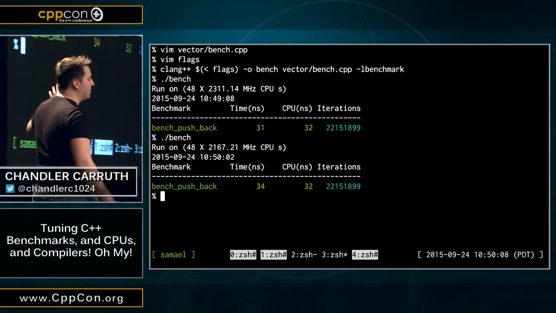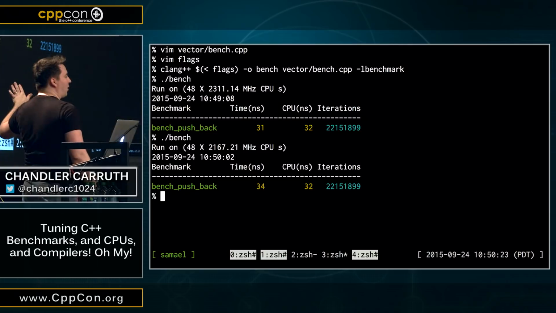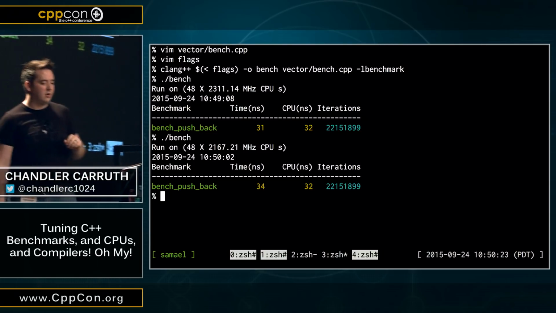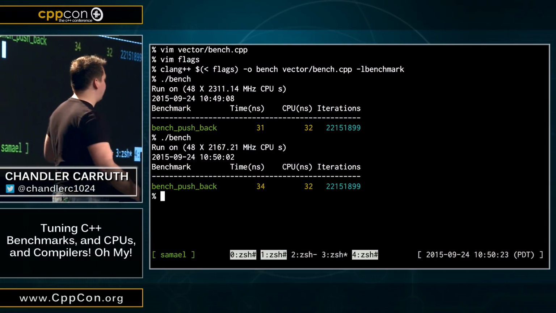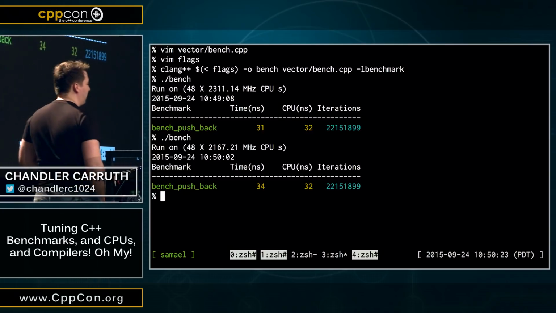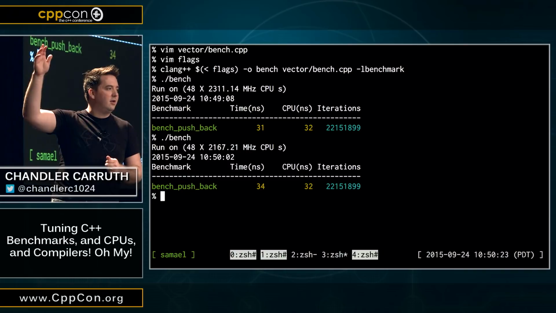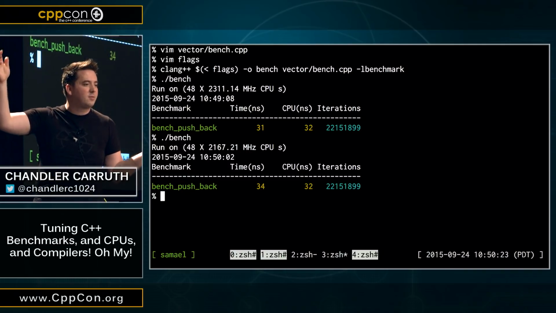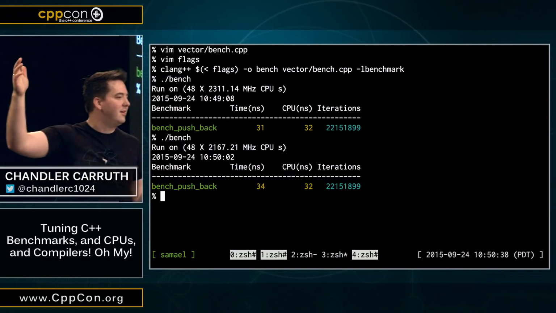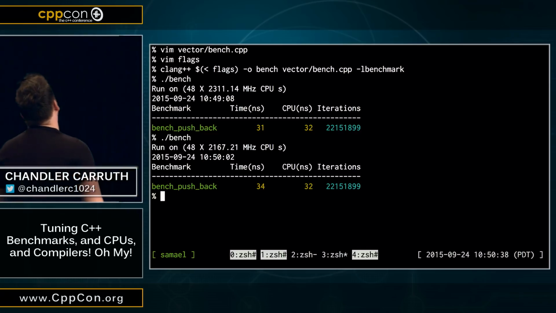Now, I'm not going to talk about this because I'm going to look at very coarse-grained things that are easy to measure, right? So we're not going to get into the last little bit of statistical confidence on how fast things are. Everybody happy with this benchmark now? How many folks are happy now? Still no one? Why are you guys not happy with my benchmark? Come on. Malik, oh man.